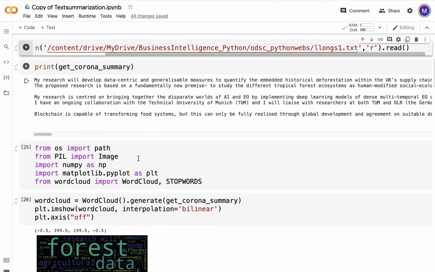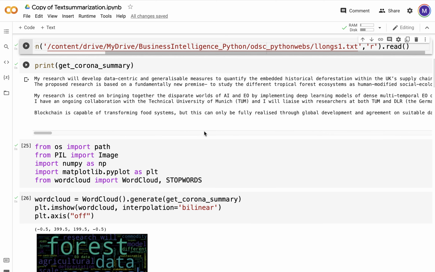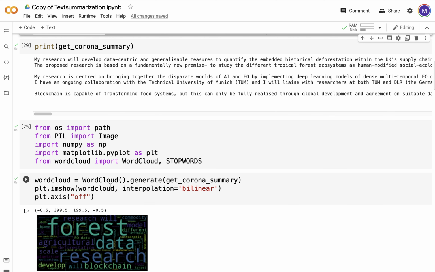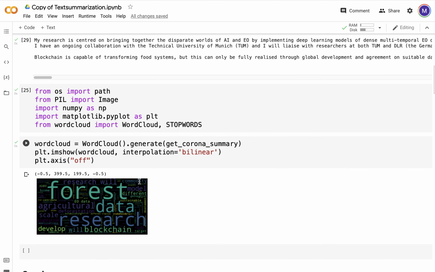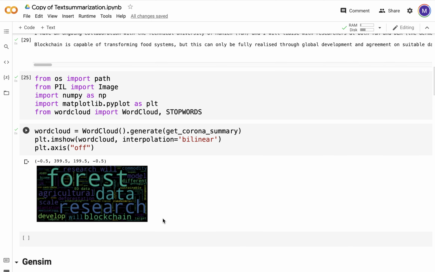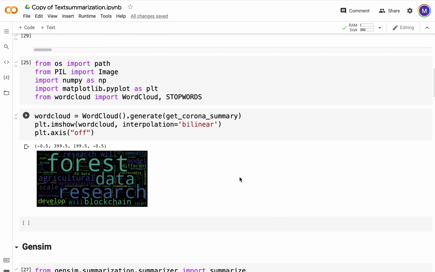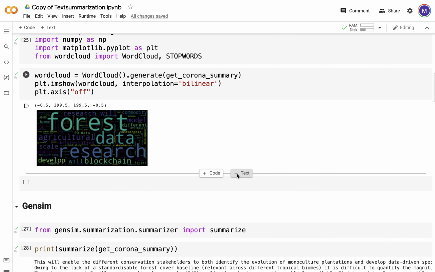So I'm just going to build a word cloud from this particular summary, plt.imshow with interpolation bilinear. So the bulk of the summary talks about forest data research and a bit about blockchain, which does kind of make sense because blockchain wasn't so dominant in my write-up.